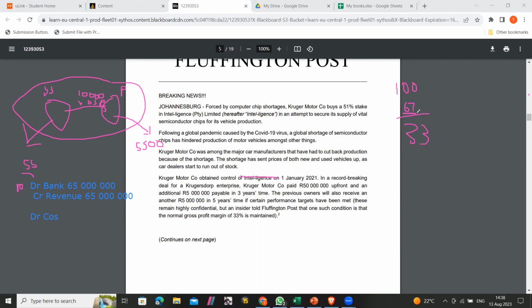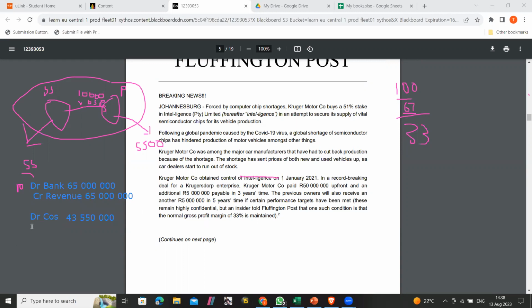So multiplied by 67, then divided by what we have, the sales, so divided by 100. So we get 43,550,000.